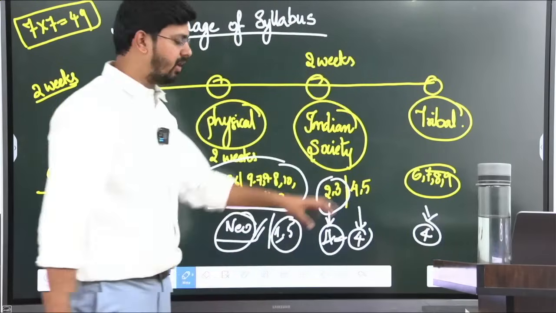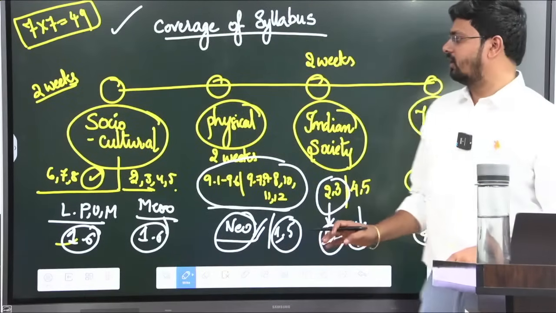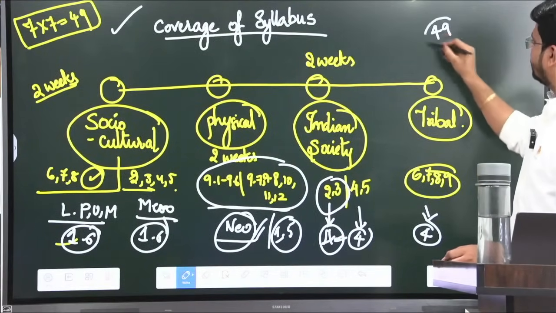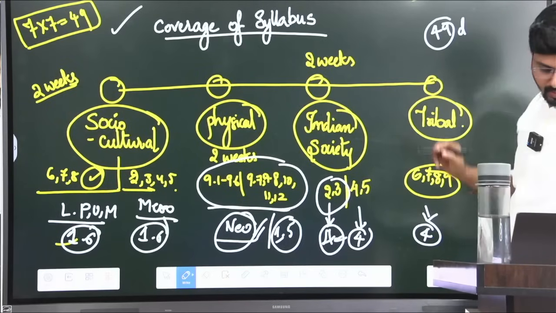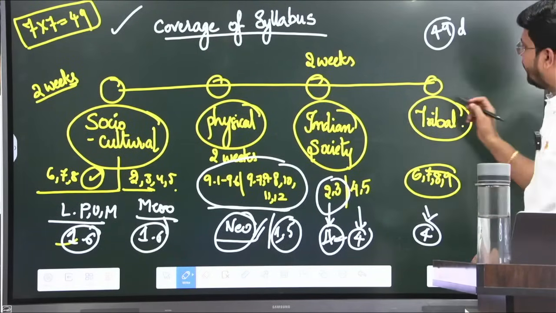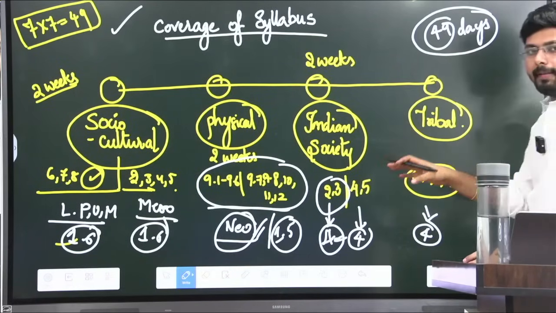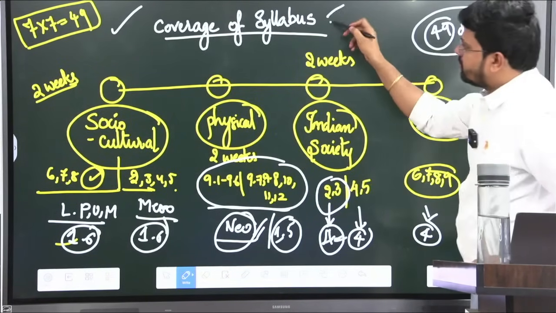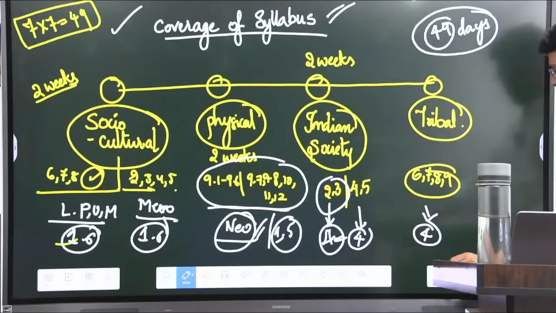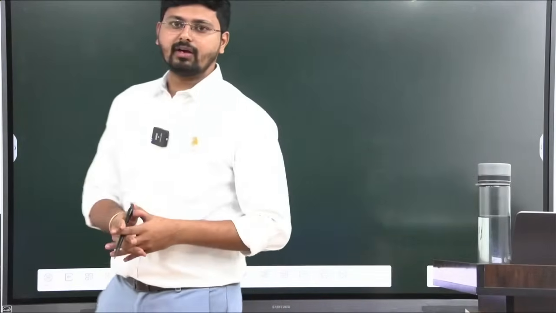Anyhow, you will be reading about everyone in that week, but at the same time you will cover Indian anthropologists in detail. Okay, so in this way, in the 49 days, you will be covering your entire syllabus. So now coverage of syllabus, this problem is sorted. But along with that, what happens is, when you approach the exam, things get difficult.